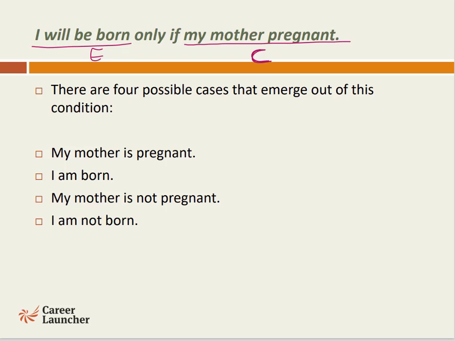My mother is pregnant is the cause. I am born is the effect. My mother is not pregnant is the cause not happening. I am not born is the effect not happening. So if we categorize all these four possible cases in terms of cause and effect, there's a cause and effect, there's a negation of cause, and there's a negation of effect.